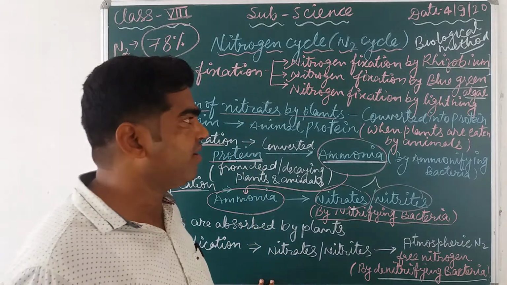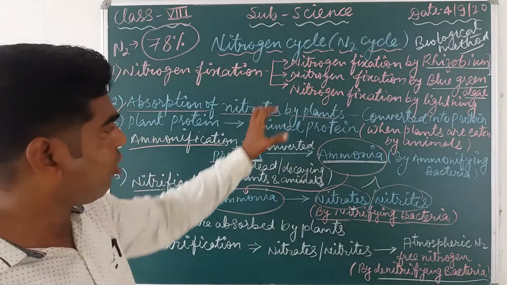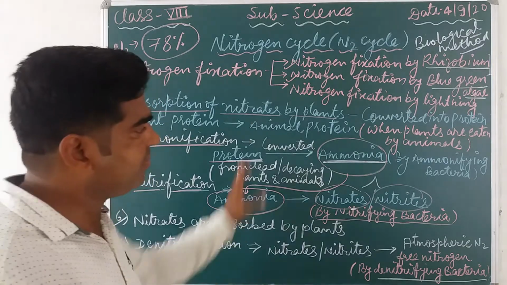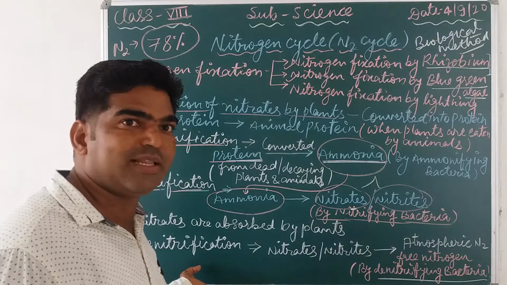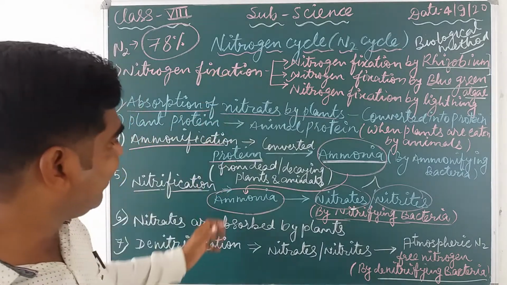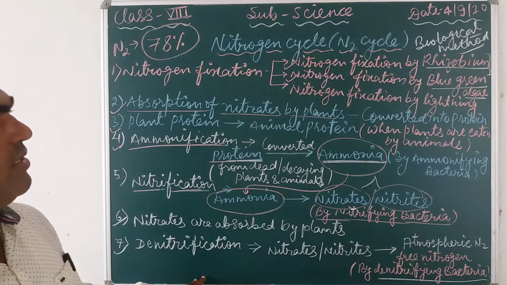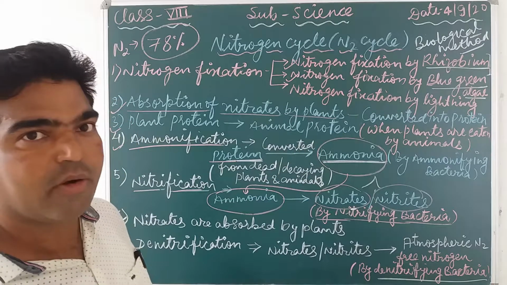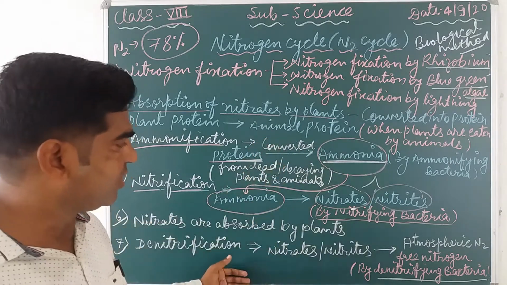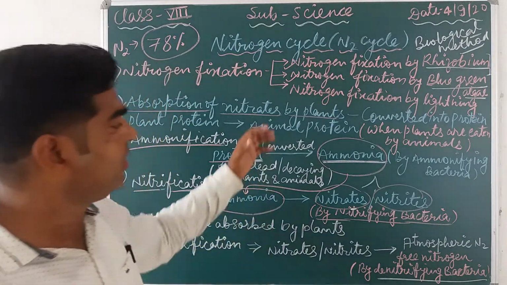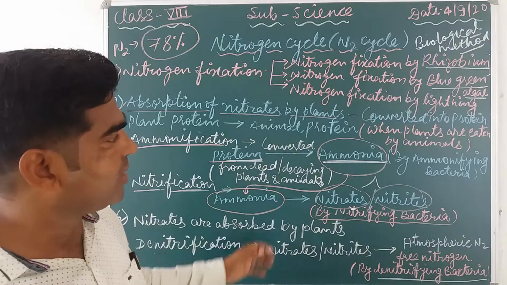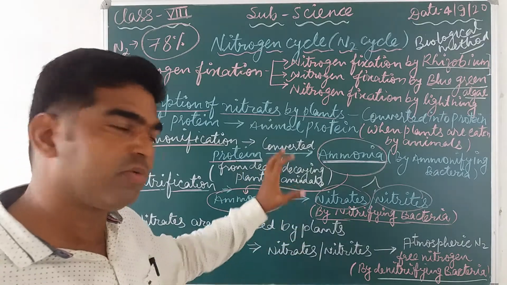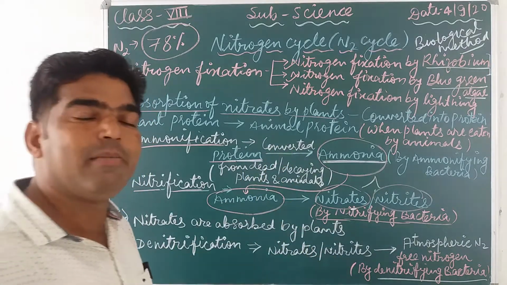If you have any problem anywhere, you can ask me, because this topic is very important from the point of view of examination, है ना. हायर क्लास में भी ये ना आपको हमेशा क्वेश्चन पूछा जाता है नाइट्रोजन साइकिल के बारे में, और बहुत सारे क्वेश्चंस, many questions can be asked from all these things. Okay, so now by pausing this video you can write down all these things. Prepare your notes. This can be very helpful for you. You can find many questions from here, and you can find answers to many questions. क्योंकि यहाँ से बहुत सारे क्वेश्चन बनते हैं और बहुत सारे क्वेश्चन का आपको आंसर इसमें मिल जाएगा.